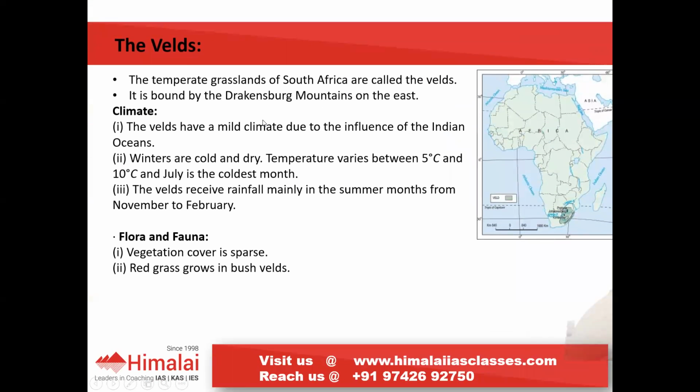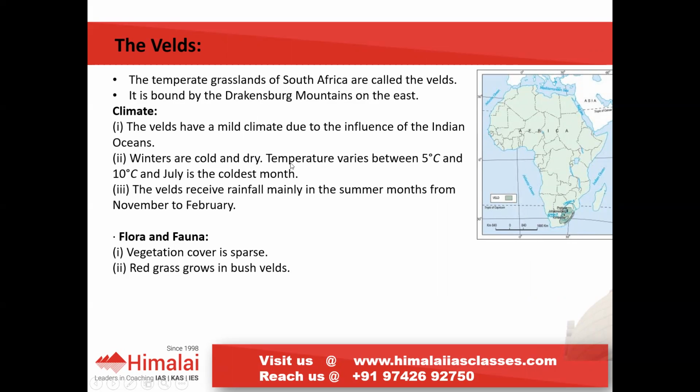Coming to the next type of temperate grasslands, what we find in South Africa, that is velds. Velds are bounded by the Drakensberg mountains towards their east. And what climate does it experience? Because it is surrounded by the Atlantic Ocean on one side and the Indian Ocean on the other side, it will have ocean influence. It faces a mild climate. And winters are cold and dry here.